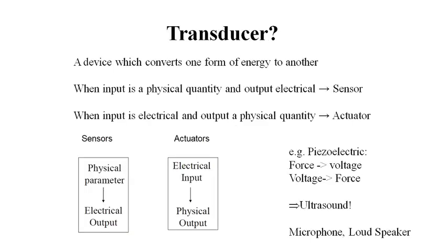So what do I mean by the transducer? A transducer is a device which converts one form of energy into another. When the input is electrical and the output is a physical quantity, it is called an actuator. And when the input is a physical quantity and the output is electrical, then we call it a sensor. So in this diagram, this is your sensor. It converts your physical parameter into an electrical output, while an actuator converts electrical input into a physical output. So the actuator is on the output side, and sensors are on your input side.